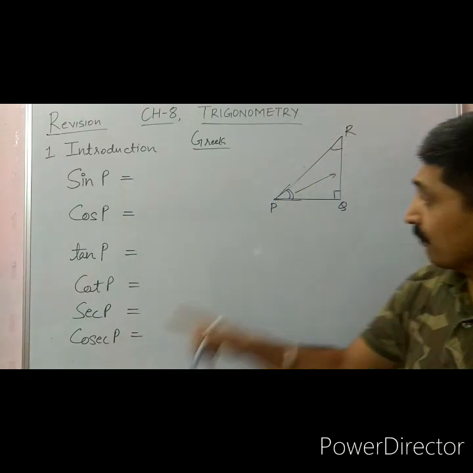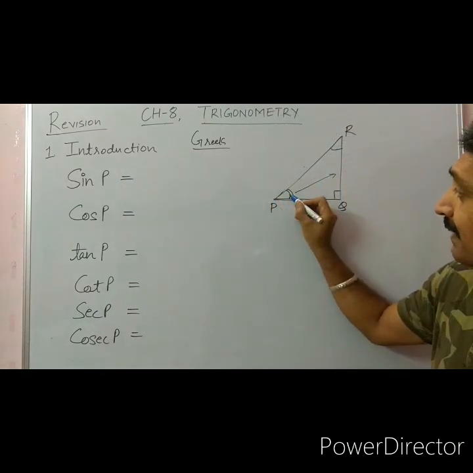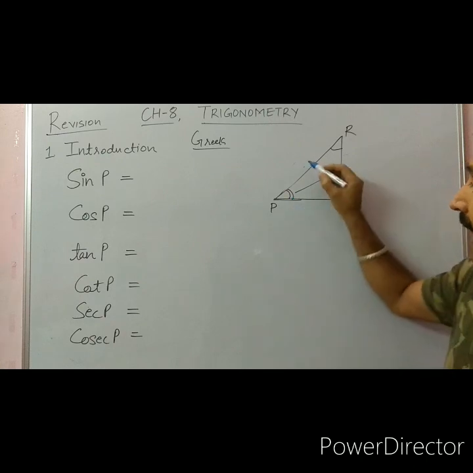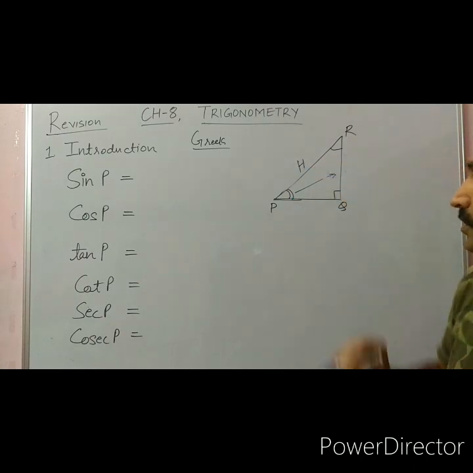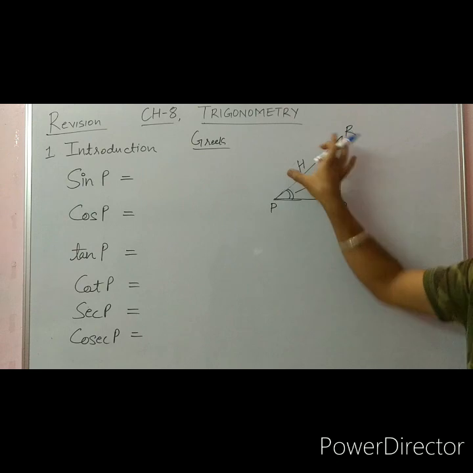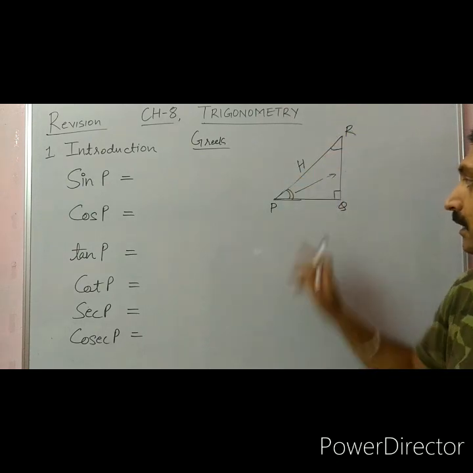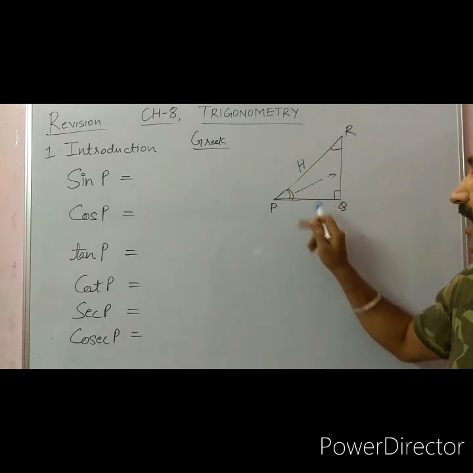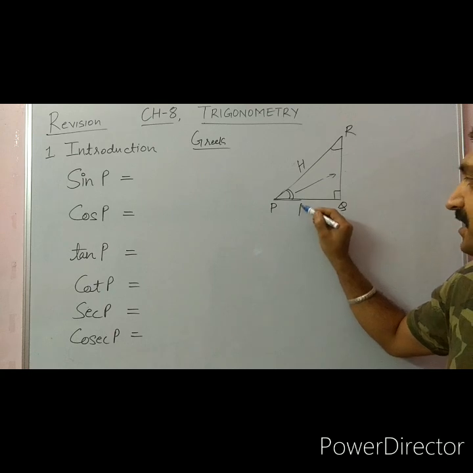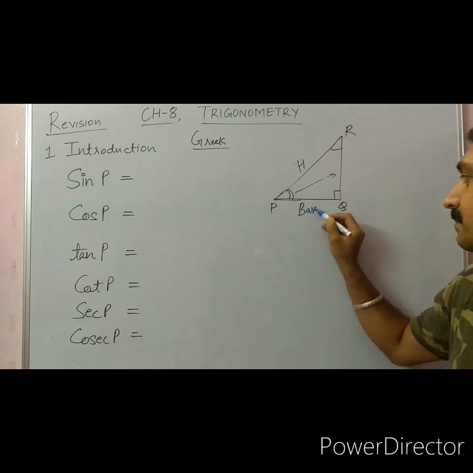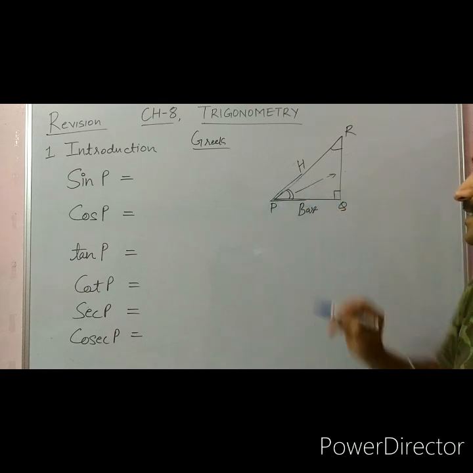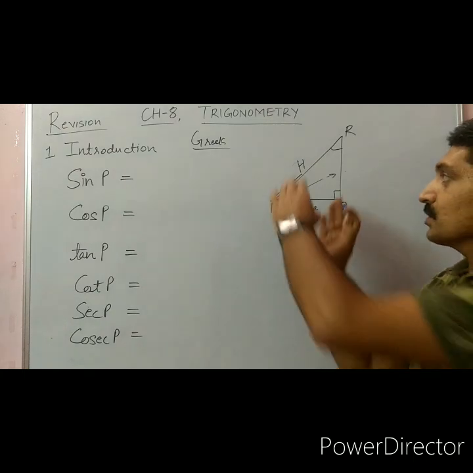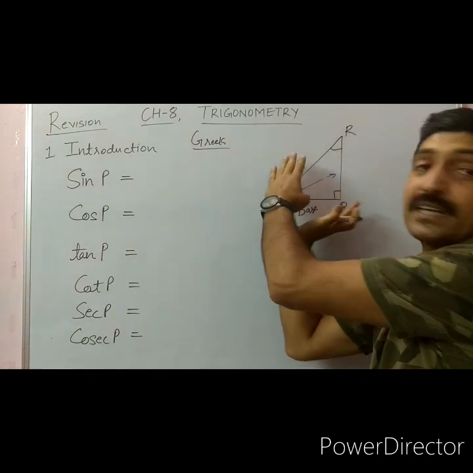So here, when we are going for this angle P, hypotenuse will not change. Hypotenuse is the longest side of the triangle, that is PR. And here, this is the adjacent side. So base is PQ. Adjacent means the side that is touching it.